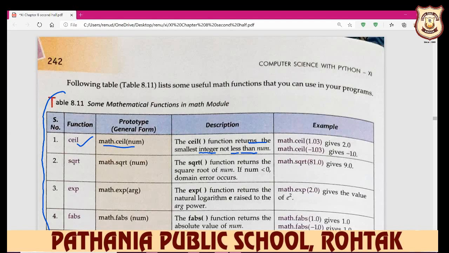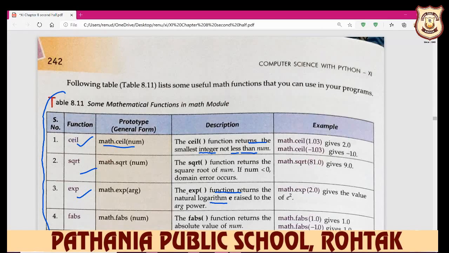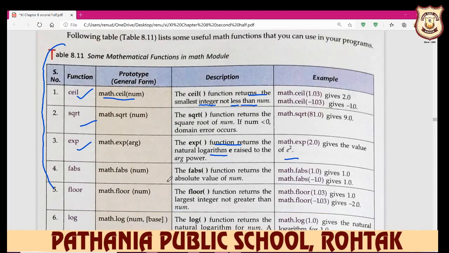So these are all the methods. Same like that, your exp function. And what is the exp function? It returns the natural logarithm base e raised to the arg power. So when you write down math.exp 2.0, it gives you the value e squared. Better you practice all these functions on your system.